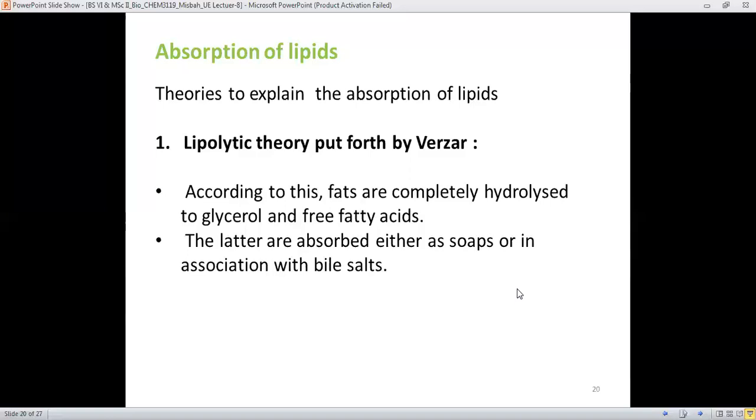Later on, they are absorbed by the saponification process, which is due to the association of the completely hydrolyzed fats with the bile salts. And these bile salts are released into the small intestine from the gallbladder. These bile salts, or bile acids, are continuously synthesized or produced in the liver, but they are stored in the gallbladder.